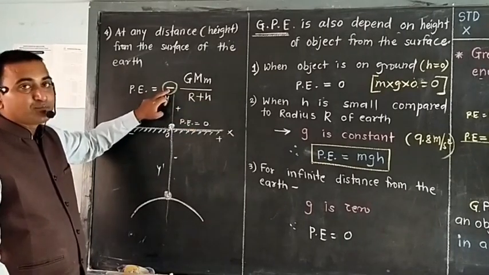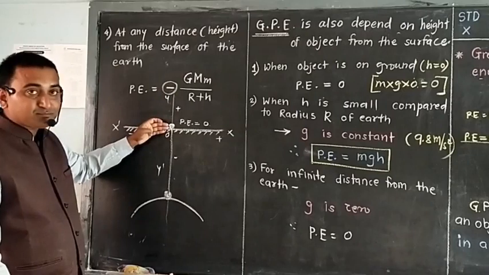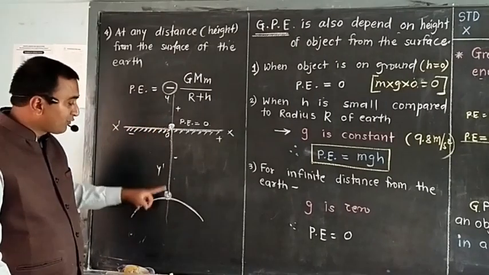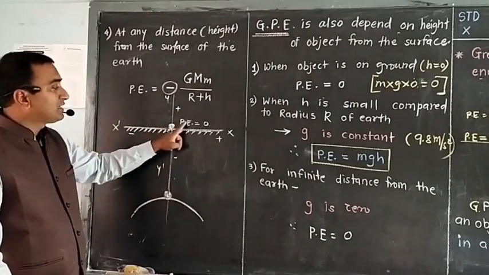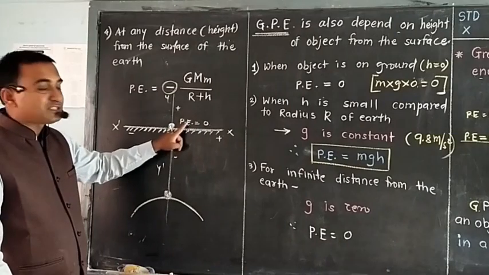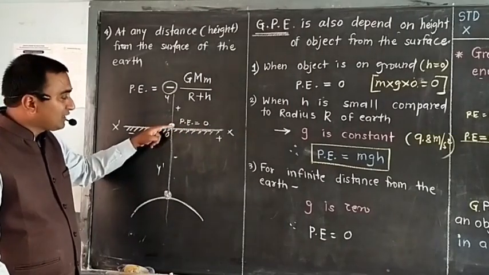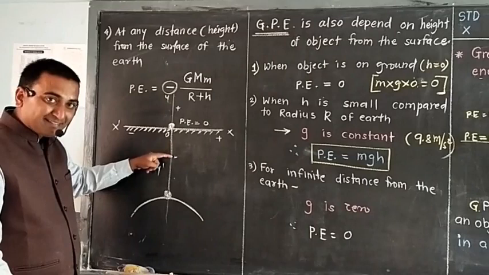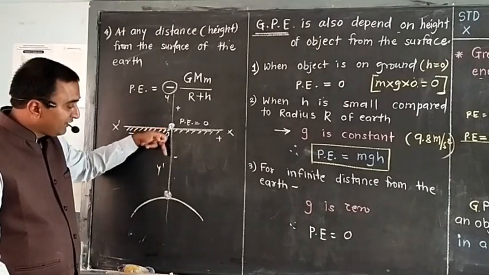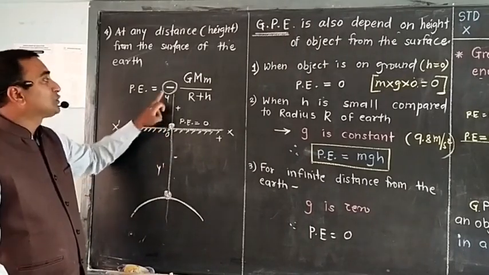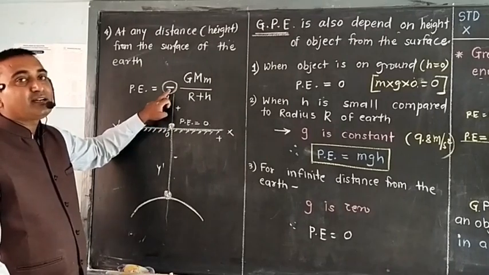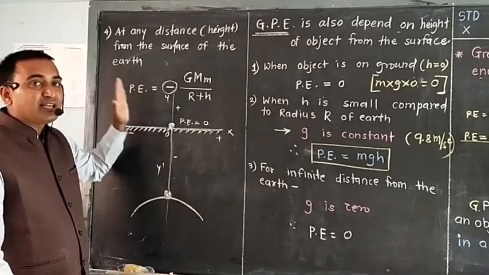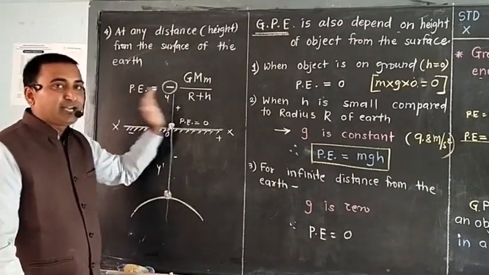Why is it negative? Because at a certain level, or at infinity, from the surface of Earth, gravitational potential energy is 0. As we come to distances shorter than infinity, definitely it is on the negative side, and so we indicate it as negative. So potential energy here is negative.